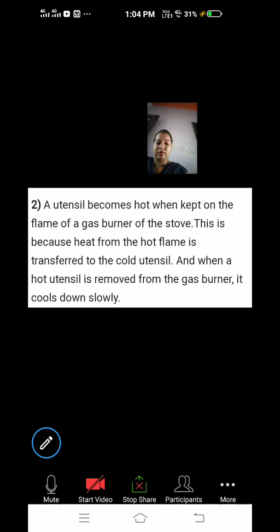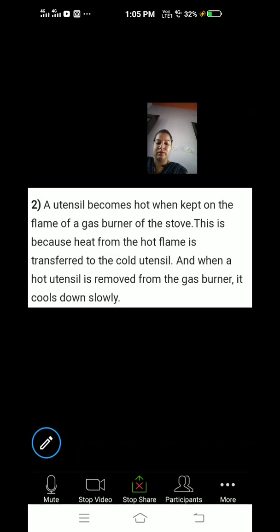This is because the flame is very hot, so heat is transferred from the hot flame to the cold utensil. When a hot utensil is removed from the gas burner, it cools down slowly. Why is it cooling down slowly? Because there is transfer of heat from the hot utensil to the environment, meaning the air is taking that heat.